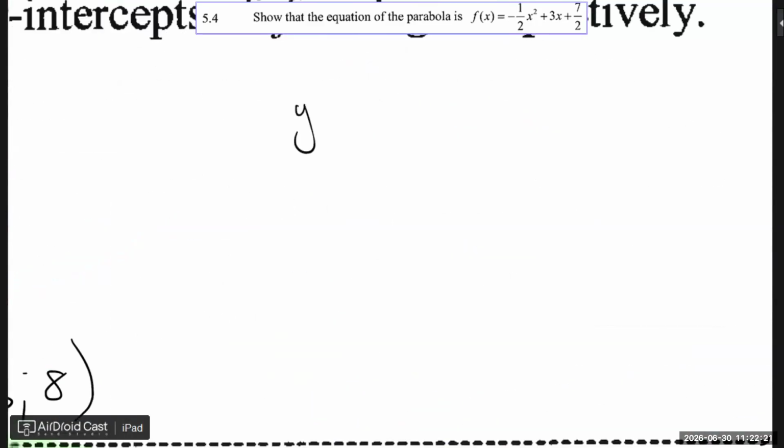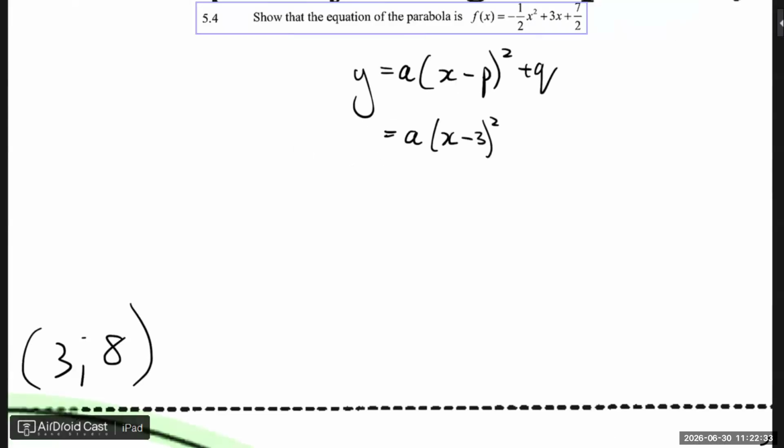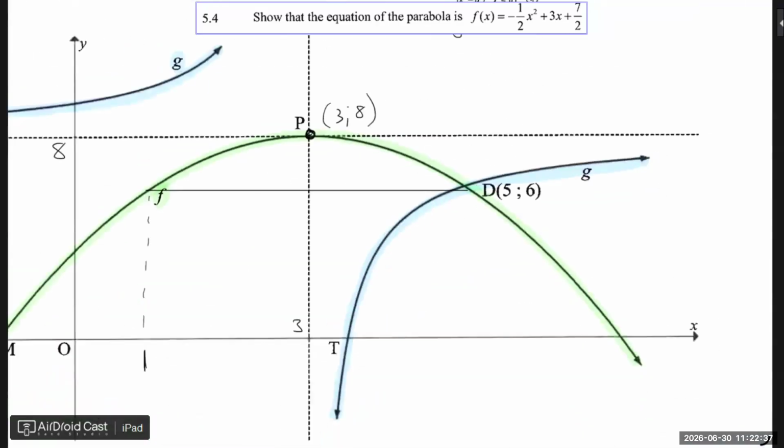So I know y equals a(x minus p) squared plus q. a I don't have, but p I do have. It's 3. And q I have, it's 8. What other point can I substitute in now? Yes.